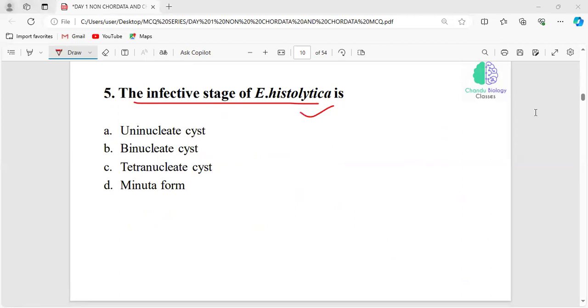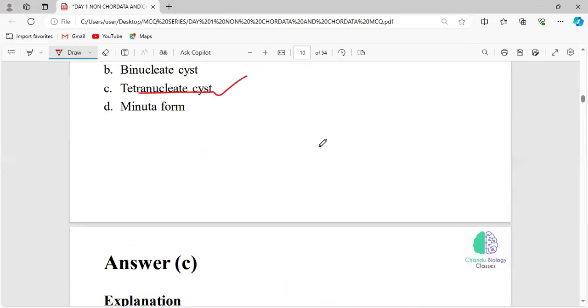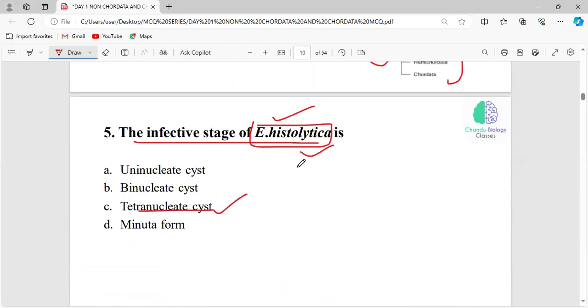uninucleate cyst, binucleate cyst, tetranucleate cyst, and minute form. Very good, tetranucleate cyst. See, Entamoeba histolytica. We know that it has been placed under which phylum? Protozoa, right? When it comes to Entamoeba histolytica, what are all the things you have to remember?